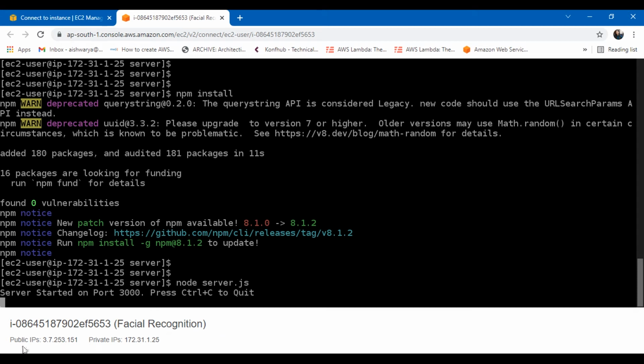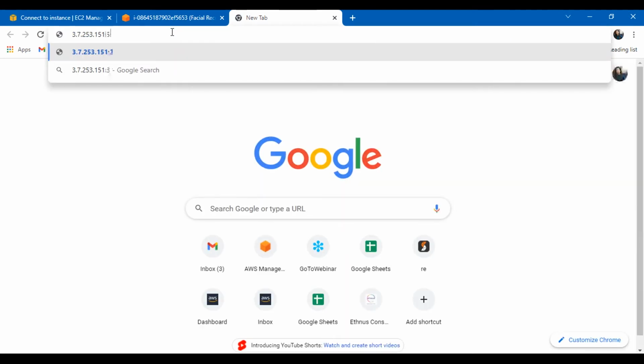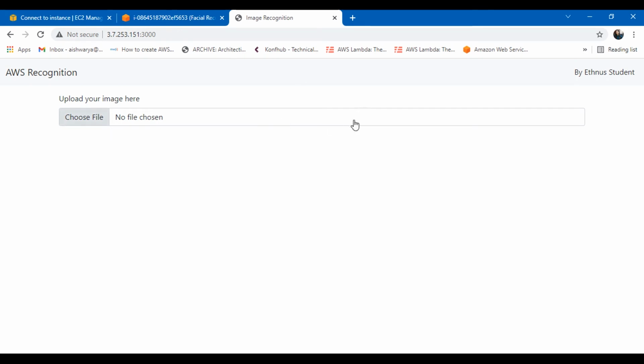Now how should I check it? I just need to copy this public IP that is given on the bottom left of the screen. Just copy this and I'll paste it in a new tab, and here I go with the port 3000 because the application is on this port. So you can see the application is ready. It is hosted, and now what I will do, I will try uploading some images and then I will see what results it is giving me.